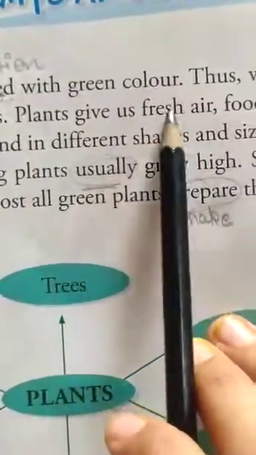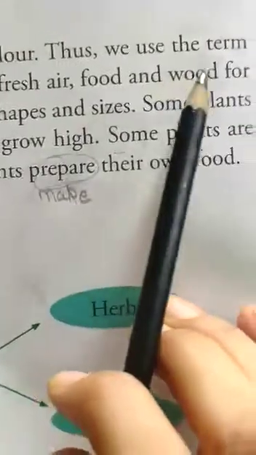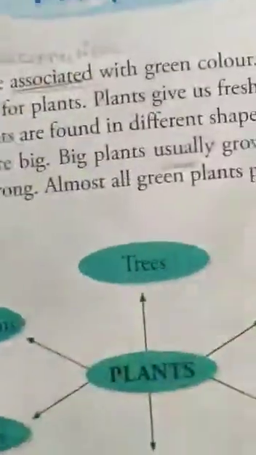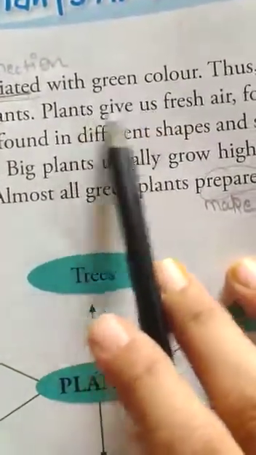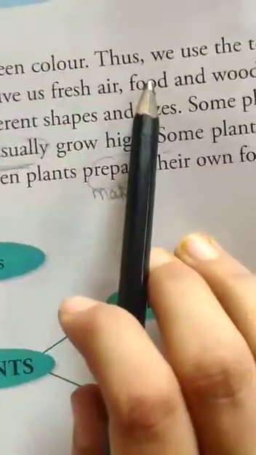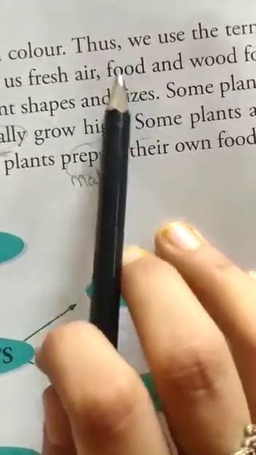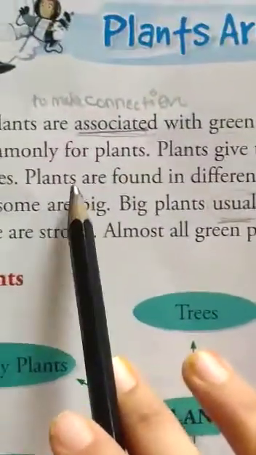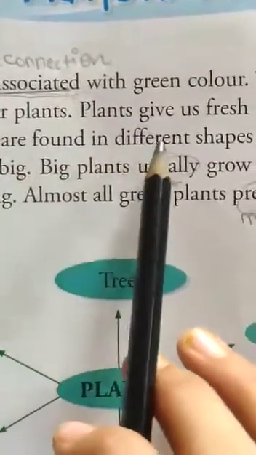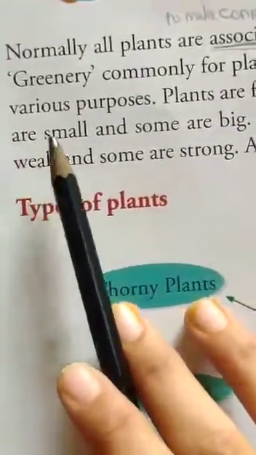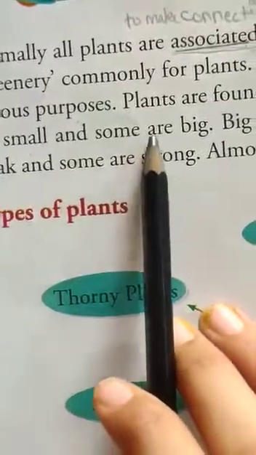Plants give us fresh air, food and wood for various purposes. So what do plants give us? Plants give us fresh air, food, what we eat, vegetables, pulses we get from plants, and wood. Wood also we get from plants. Plants are found in different shapes and sizes. Some plants are small and some are big.